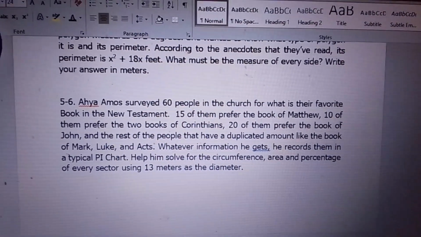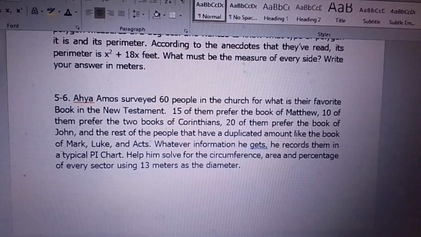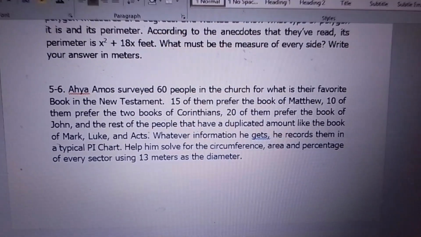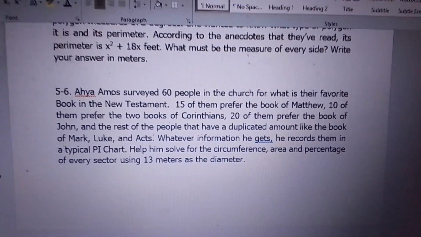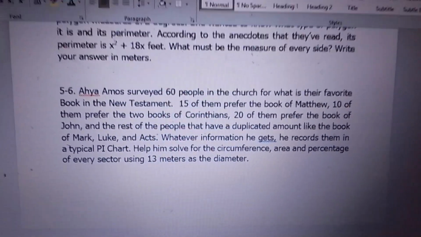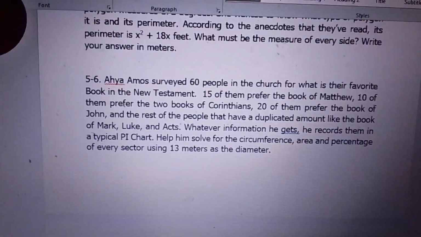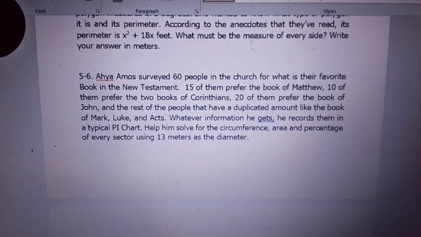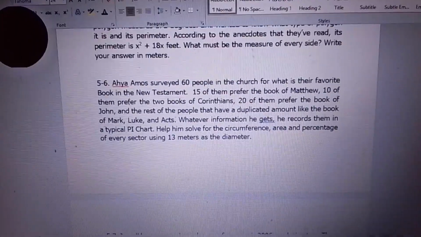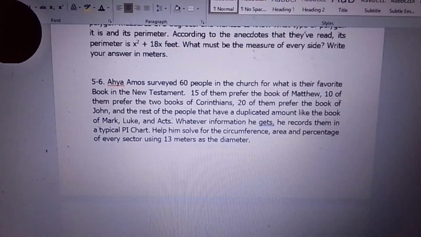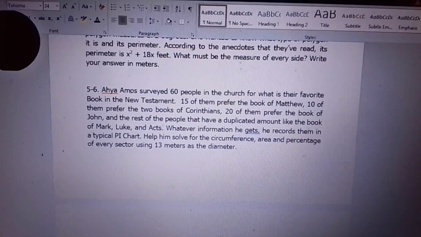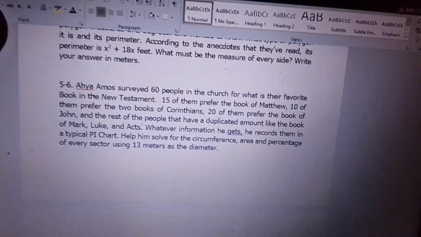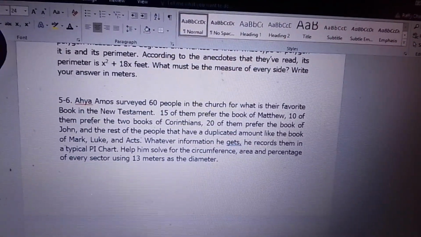Based on the information he gets, he records them in a typical pie chart. Help him solve for the circumference, area, and percentage of every sector using 13 meters as the diameter. Okay, so in this problem, this involves the application of word problems in pie charts. You're going to have to get a survey, make an angle degree of sector, and then solve for the perimeter and area of the sector. That one is very easy. So let's see how it will go.